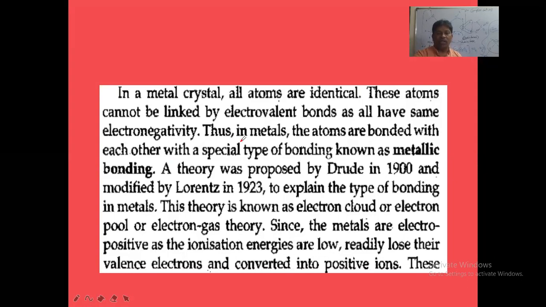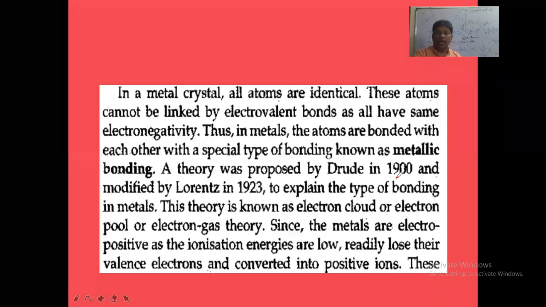And also next, what we have to understand: in metals, the atoms are bonded with each other with a special type of bonding known as what? Metallic bonding. And who proposed the metallic bonding theory? Drude in 1900, and it was developed by Lorentz in 1923. Okay. And this theory is also given what name? Yesterday we discussed electron cloud theory, or electron pool theory, otherwise electron gas theory. So these are all names of theories given to metallic bonding.